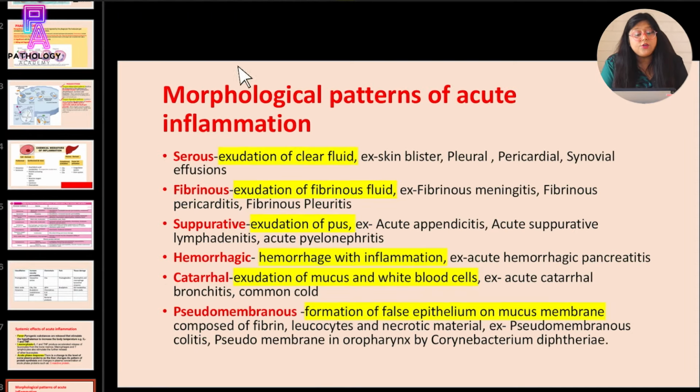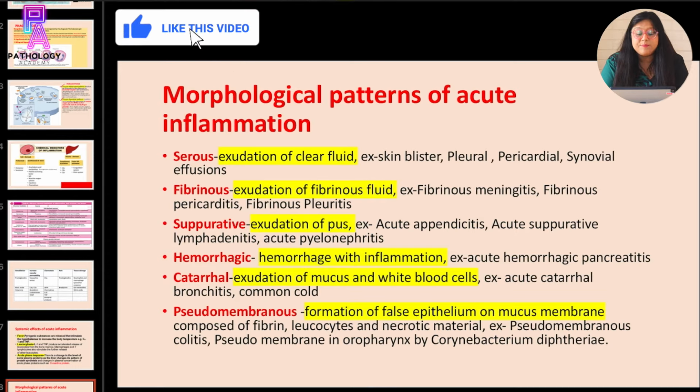What are the morphological patterns of acute inflammation? The morphological patterns of acute inflammation consist of serous inflammation, fibrinous inflammation, suppurative inflammation, hemorrhagic inflammation, catarrhal inflammation, and pseudomembranous inflammation. In serous inflammation, there is exudation of clear fluid. For example, in skin blister, pleural, pericardial, or synovial effusions. In fibrinous inflammation, there is exudation of fibrinous fluid. For example, seen in fibrinous meningitis, fibrinous pericarditis, and fibrinous pleuritis.